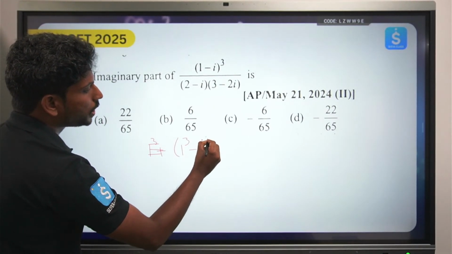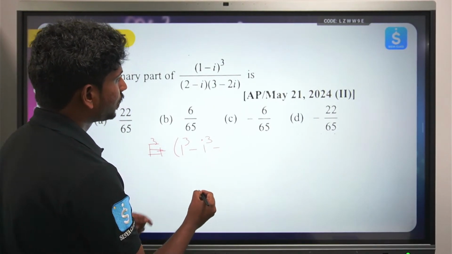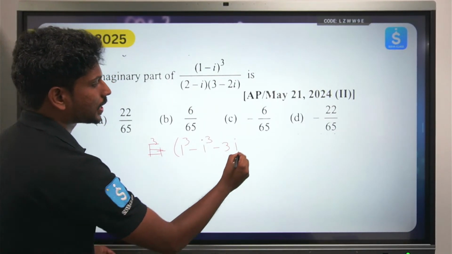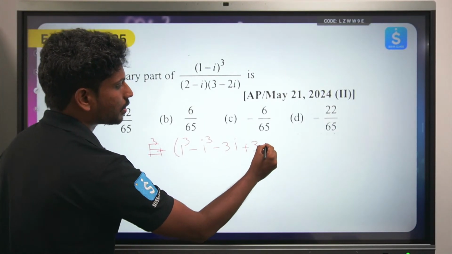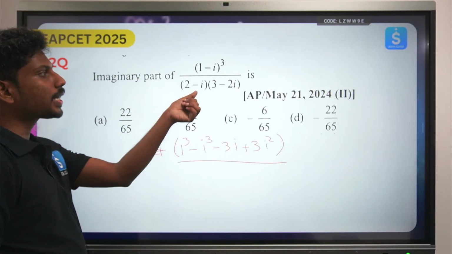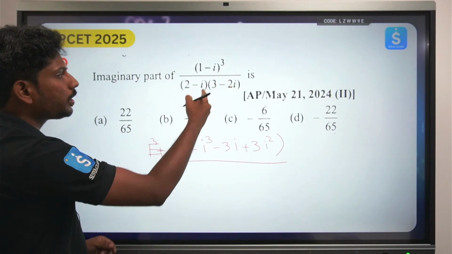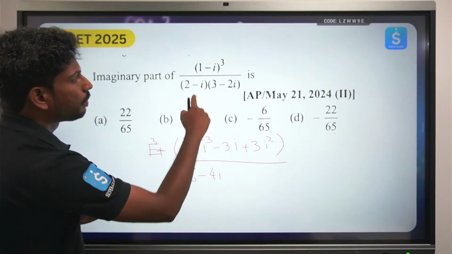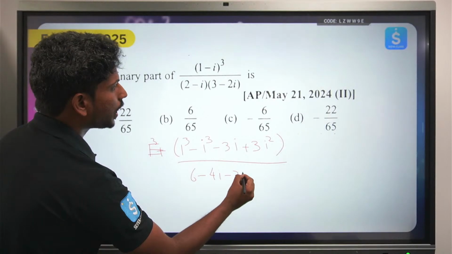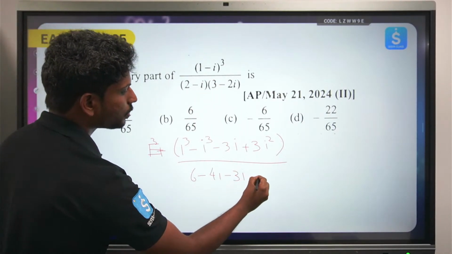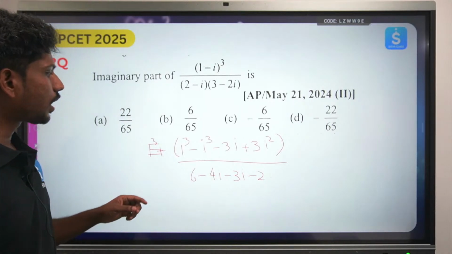minus b cube minus 3a square b plus 3ab square by, what is 2 minus i into 3 minus 2i? 2 into 3 is 6, 2 into minus 2i is minus 4i, minus i into 3 is minus 3i, minus of minus is plus, but 2i square is minus 2, again it will be minus 2. Okay, so I hope I have done the calculation.